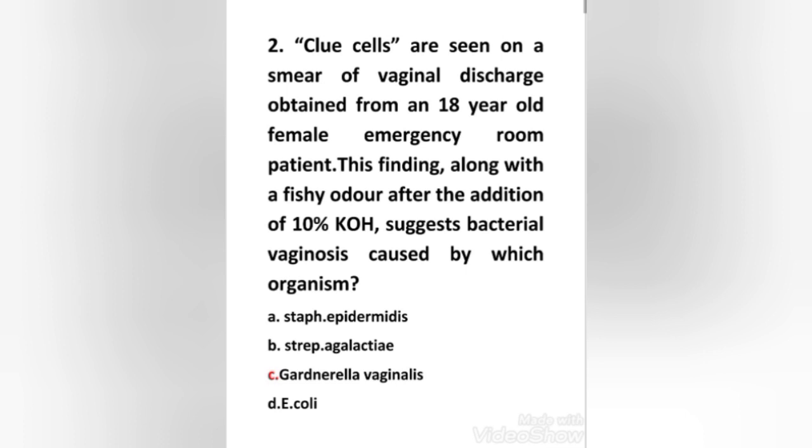It is a gram-negative or gram-variable pleomorphic coccobacillus that causes bacterial vaginosis, but it is also present as a part of the normal vaginal flora of women of reproductive age with a normal vaginal examination. Clue cells are vaginal epithelial cells with gram-negative or gram-variable coccobacilli attached to them. Here the right answer is option C, Gardnerella vaginalis.